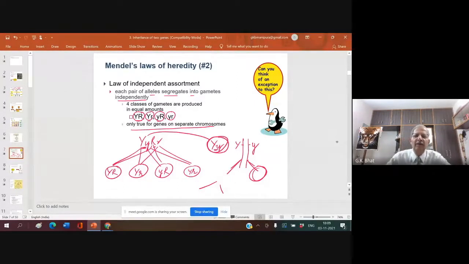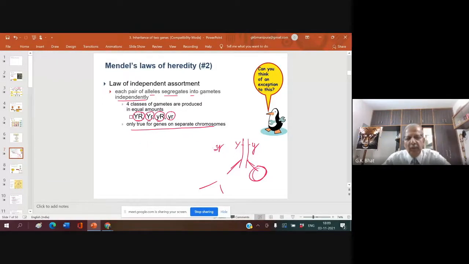What do you mean by that? Genes on separate chromosomes? This is a very, very important statement. Please note it down in your book: the law of independent assortment applies only to genes on separate chromosomes. What do you mean by that?